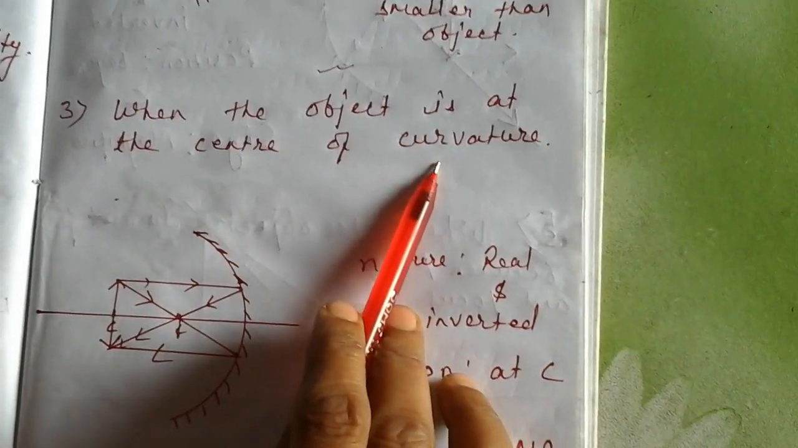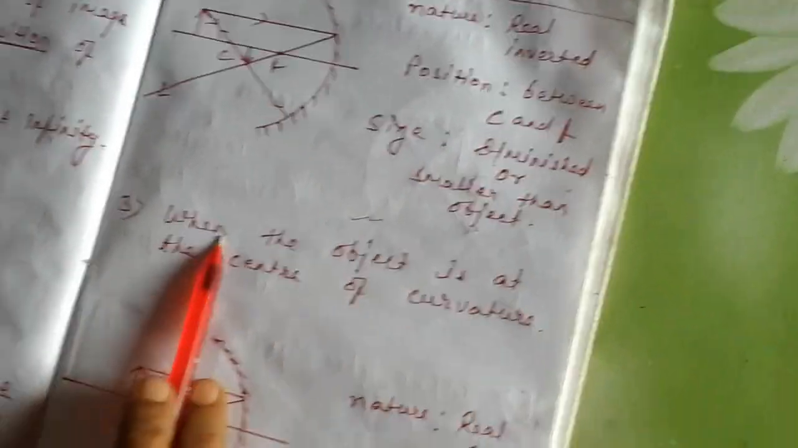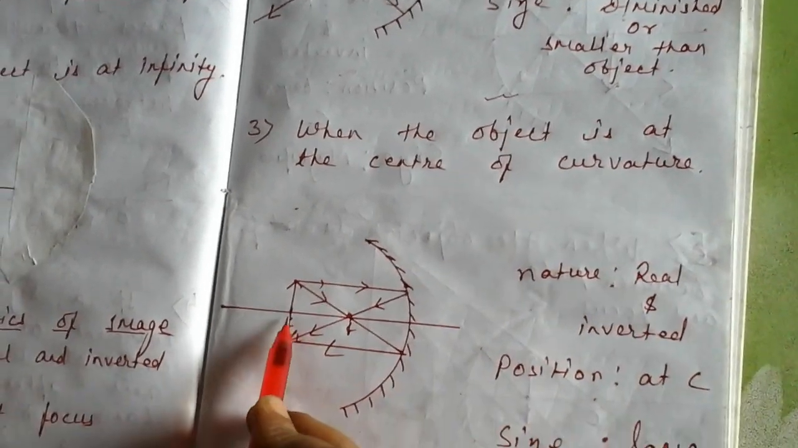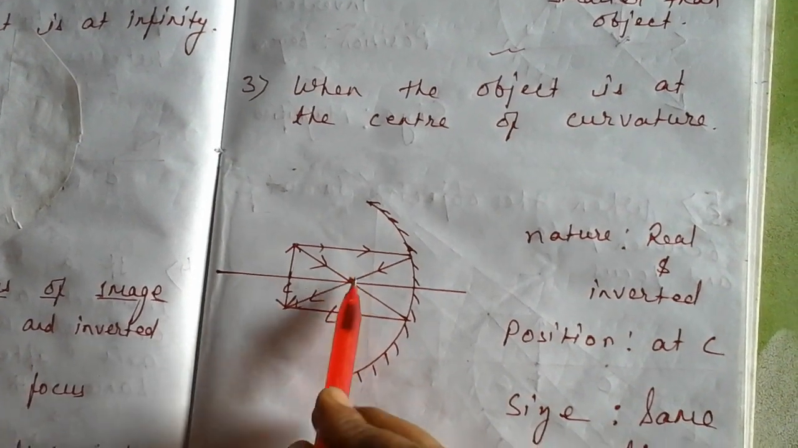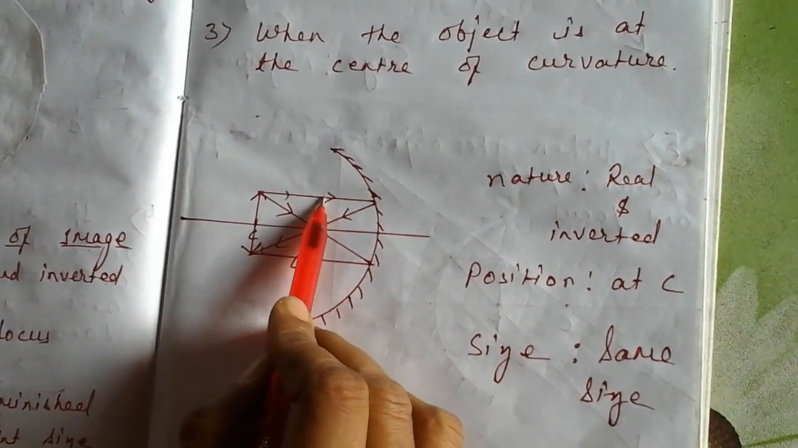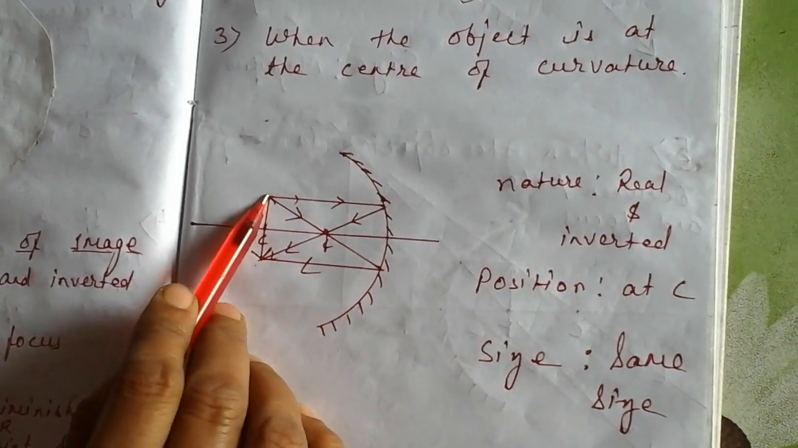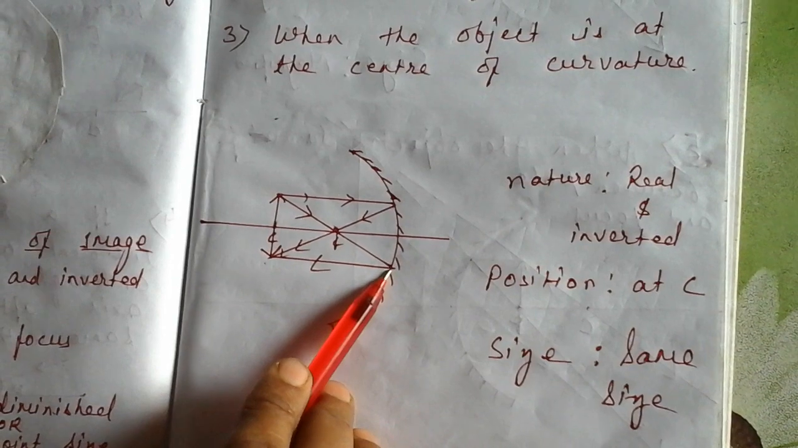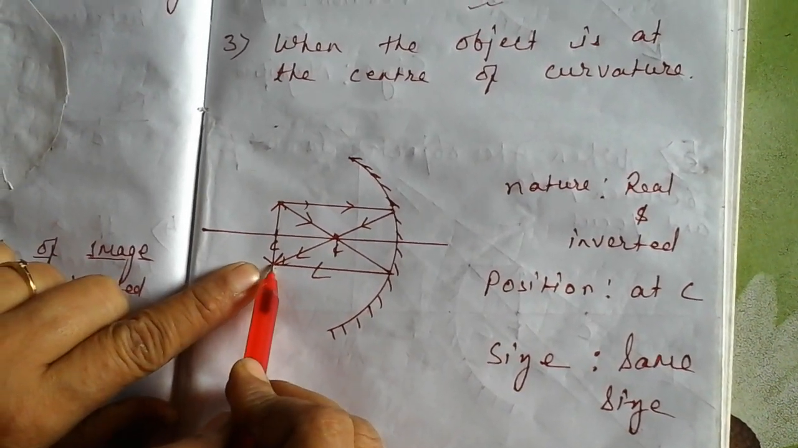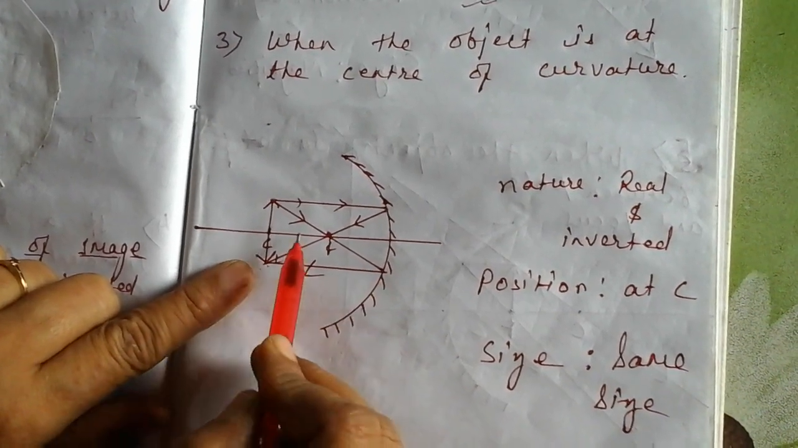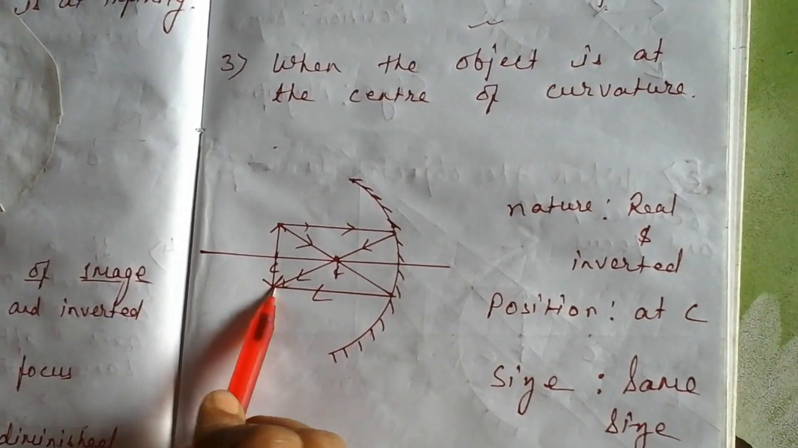Come for the next. The object is just going towards the mirror. So when the object is at the center of curvature, apply the first rule. Parallel to the principal axis, after reflection passes through the focus. Apply the second rule. The incident ray passes through the focus. After reflection, it meets at the center of curvature. So after reflection, it is parallel, but both the reflected rays you see are meeting at the center of curvature.